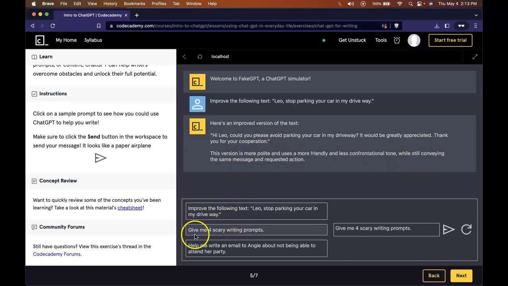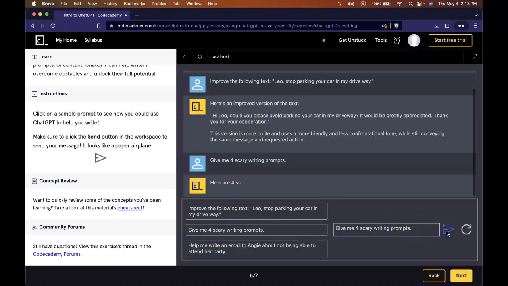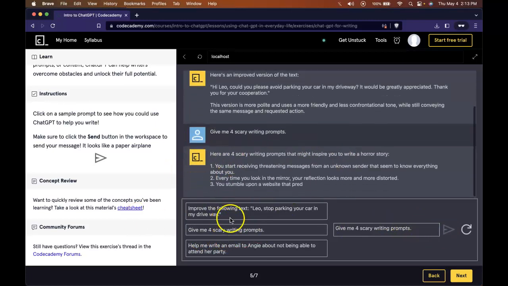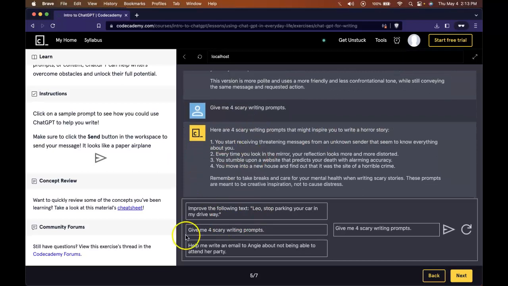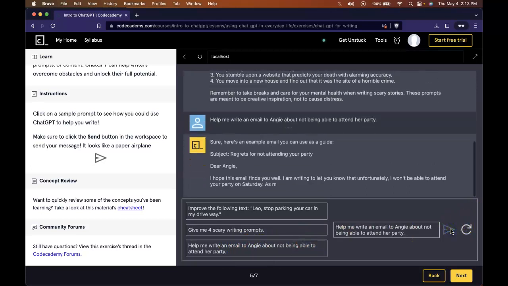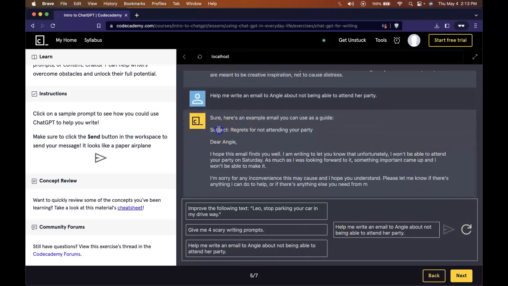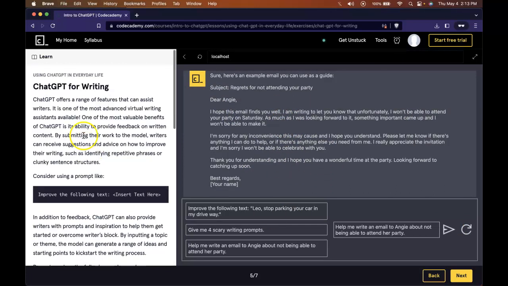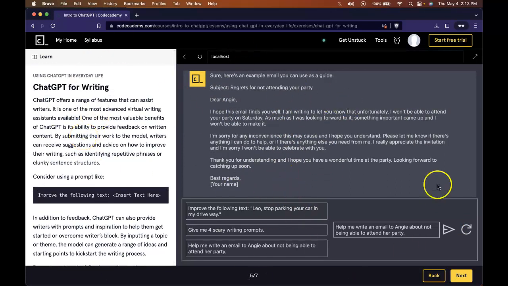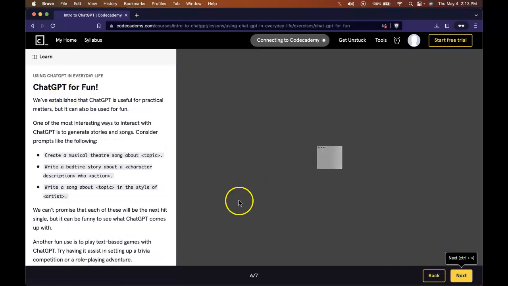We could say something like, give me 4 scary writing prompts, and it's going to give you 4 writing prompts that we can use. Help me write an email to Angie about not being able to attend her party. Here's an example we can use as a guide, and there it is, right? So we're already seeing there's a lot of different use cases for ChatGPT, whether it's asking to reword something, to summarize something, to explain complex information. We could ask it follow-up questions. It's a conversational search engine. Those are all things that you should be taking away from this.